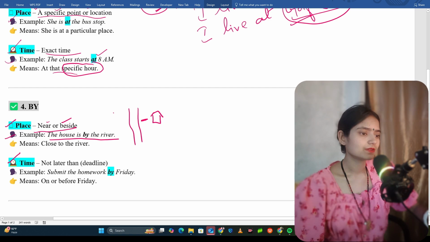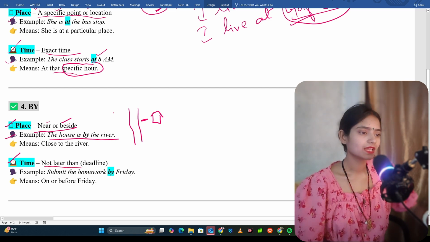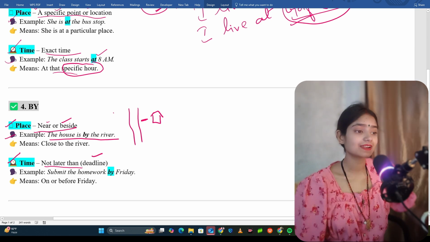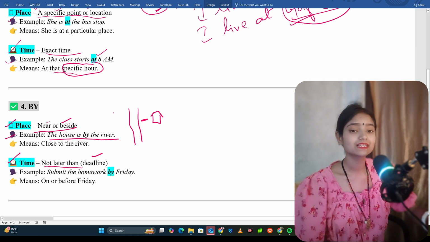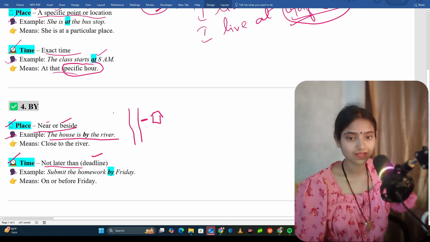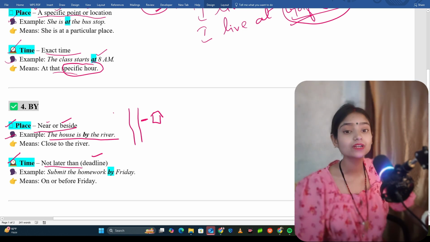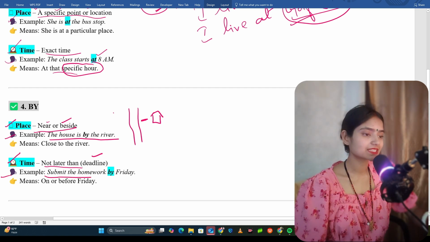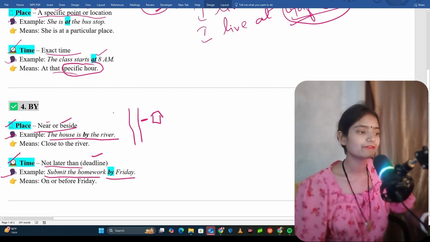Now see, we're talking about time. Not later than means deadline. It should not be late. By this time you have to complete this homework. The example given here: Submit the homework by Friday.